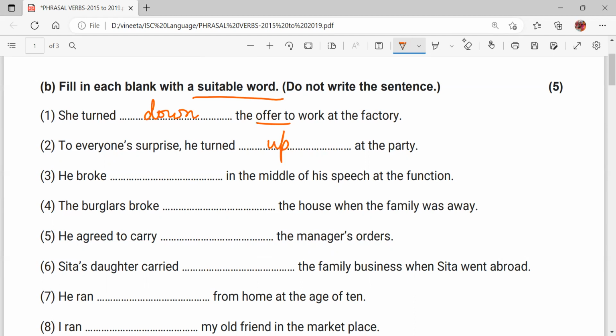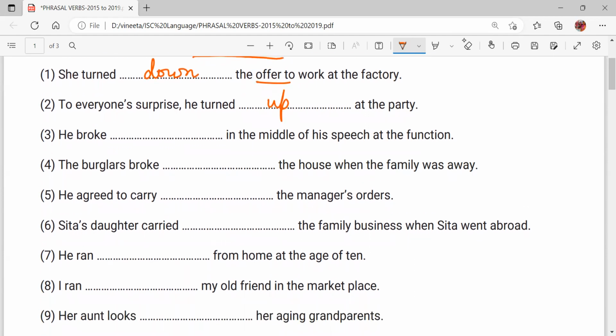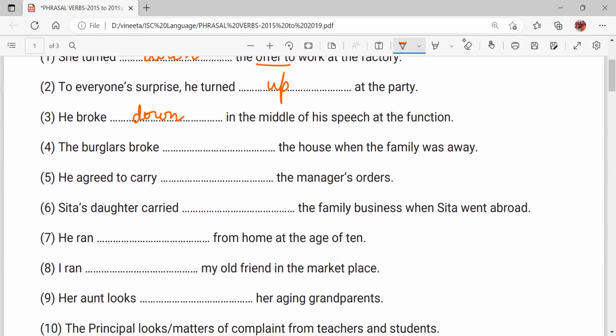Okay. He broke dash in the middle of his speech at the function. Broke down. He broke down in the middle of his speech at the function. Break down means suddenly he got emotional and started crying, something like that. Then fourth, the burglars broke dash the house when the family was away. The burglars broke into the house when the family was away. Break into the house means they entered the house secretly, right?